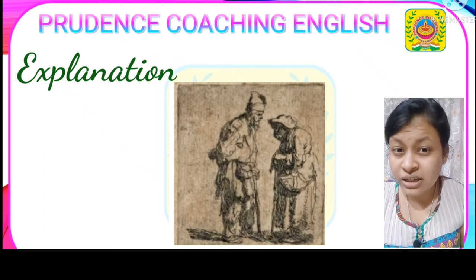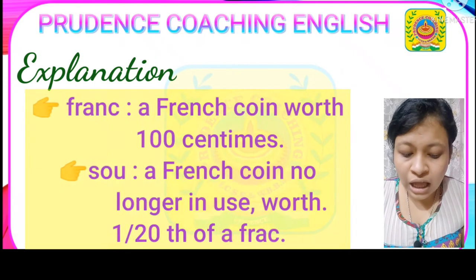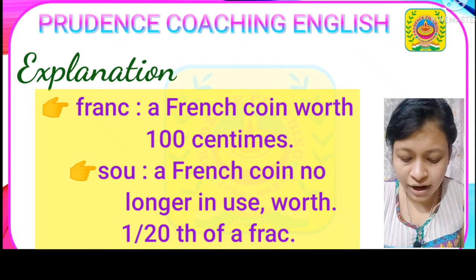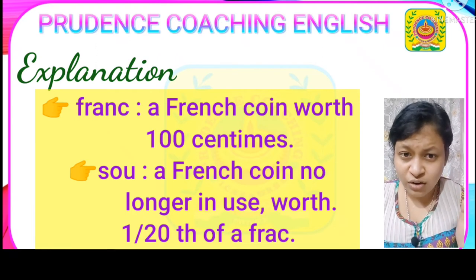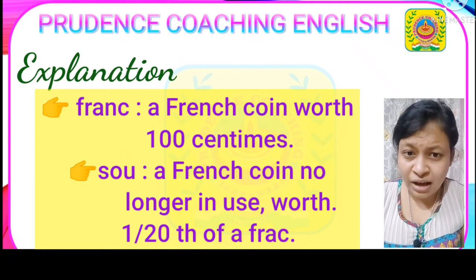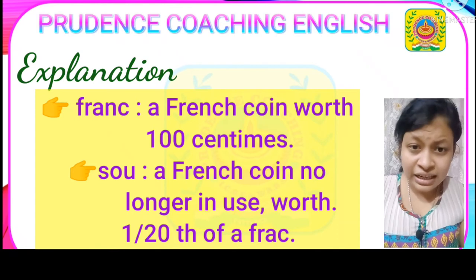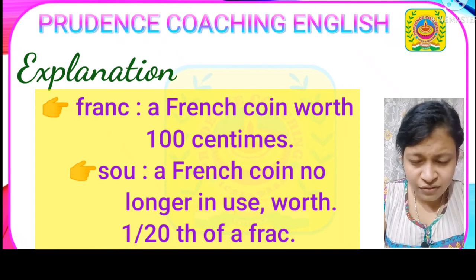So let us know what is franc and what is sou. Franc, a French coin worth 100 centimes. And on the other hand, sou means a French coin no longer in use, worth 1/20 of the franc. Means what is the value of franc? If we consider 1 franc, then if we divide franc by 20, we will get the value of sou. Means sou is certainly a lower value, the amount is lower than a franc.